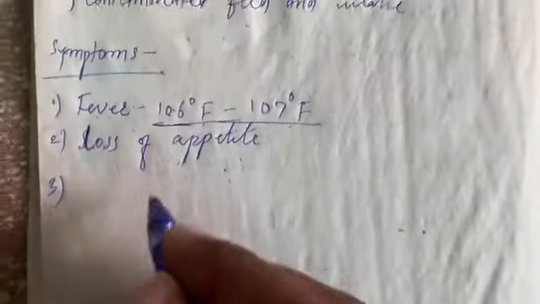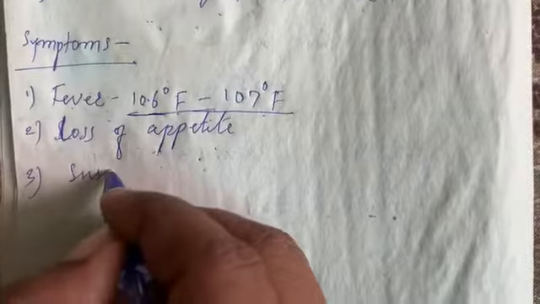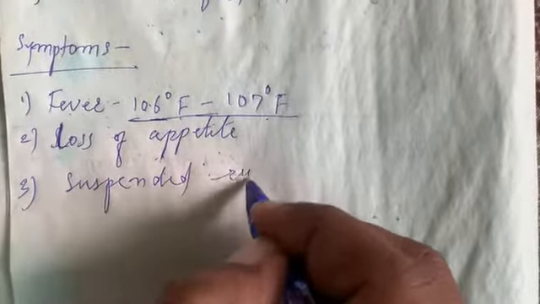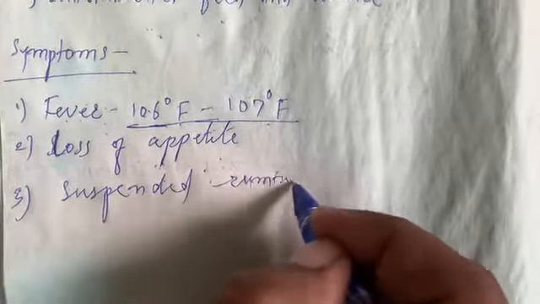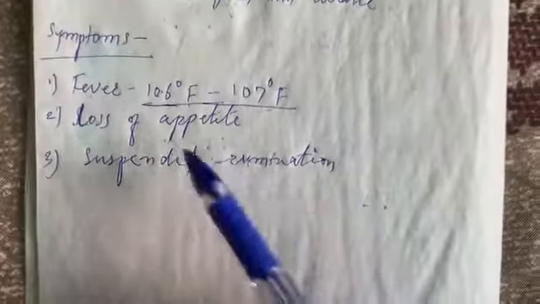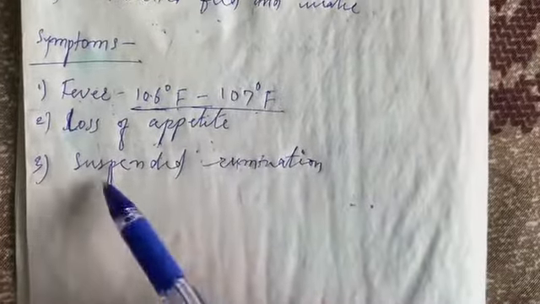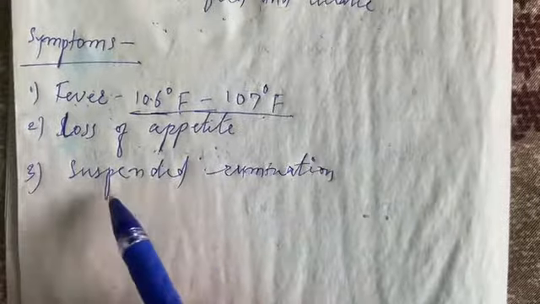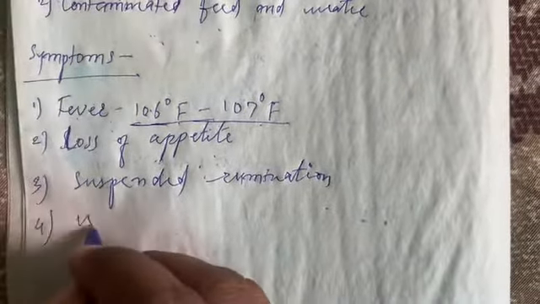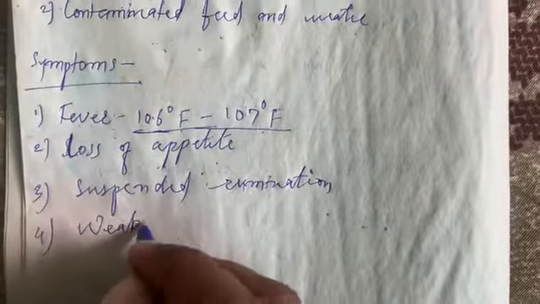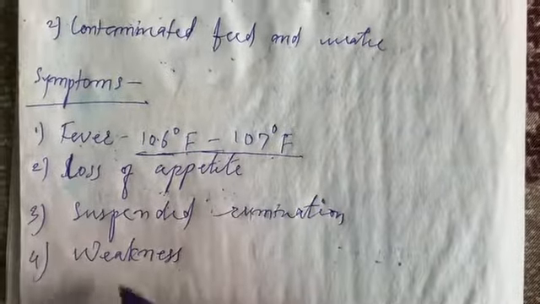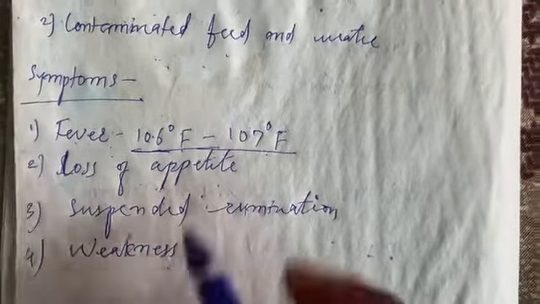Third one, which is common, is suspended rumination. As animals stop eating feed materials, they also suspend rumination. Fourth one is weakness. As animals stop eating feed materials, they get weak.